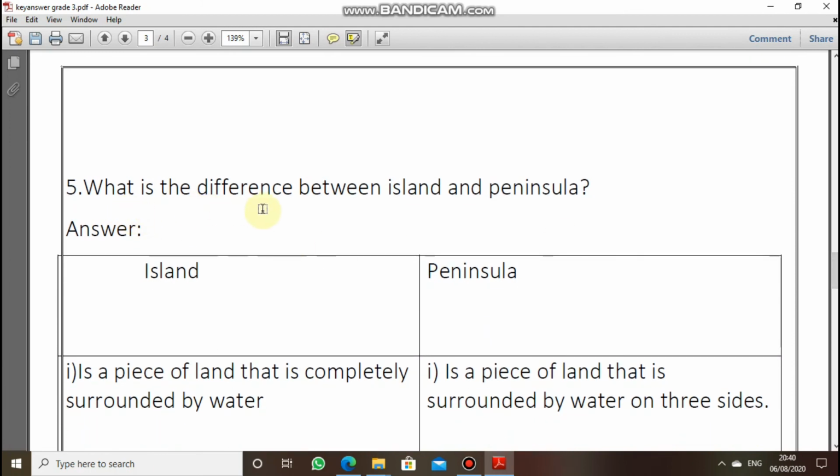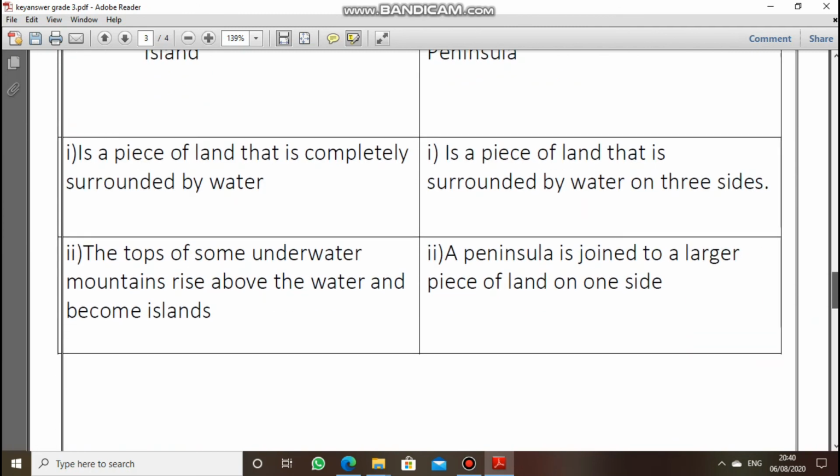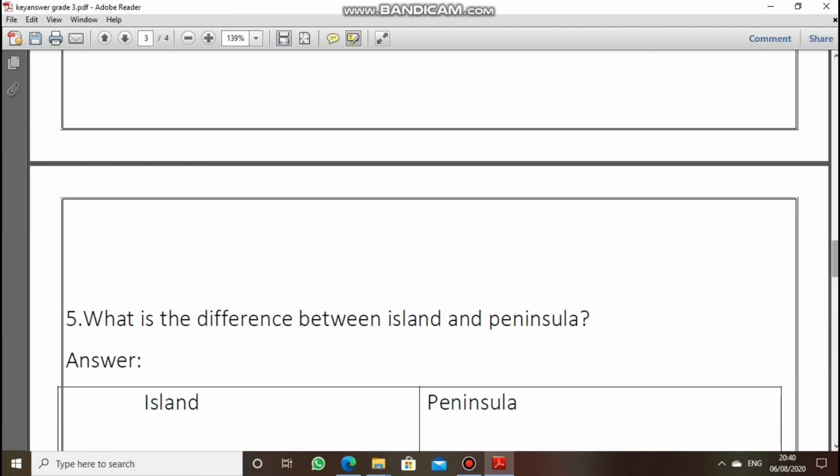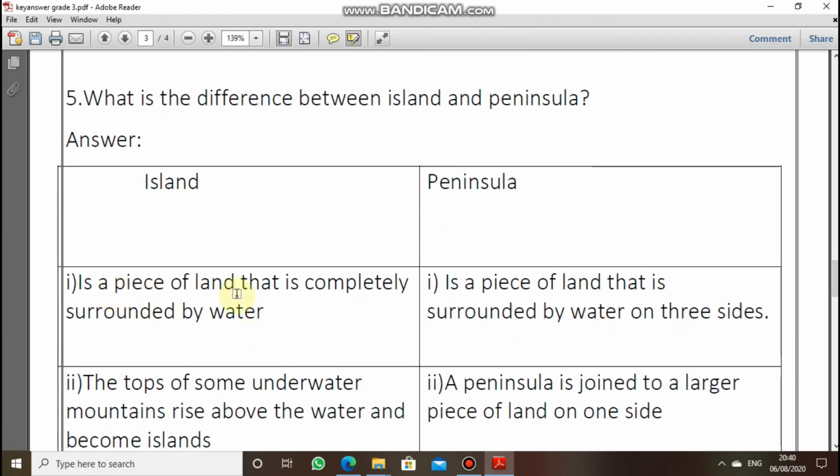Fifth question is, what is the difference between an island and a peninsula? First one is island. An island is a piece of land that is completely surrounded by water. Then what is a peninsula? A peninsula is a piece of land that is surrounded by water on 3 sides. Once again I'll repeat. An island is a piece of land that is completely surrounded by water. But a peninsula is a piece of land that is surrounded by water on 3 sides.